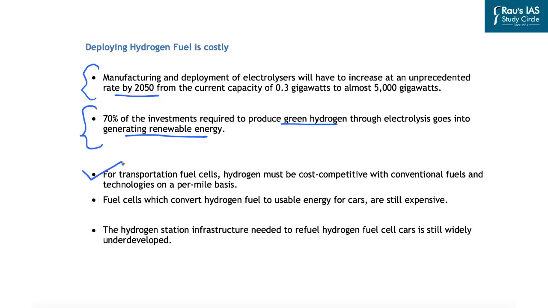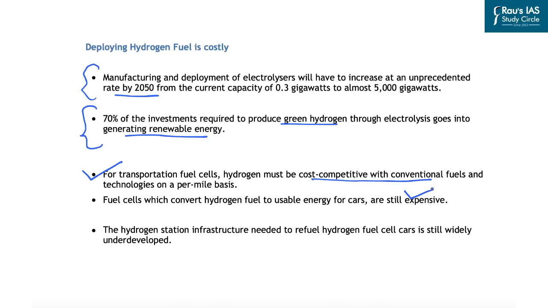Now, for transportation, we are aware that the fuel cells technology is being deployed. And for this, hydrogen must be competitive with the conventional fuels and technologies on a per mile basis. Otherwise, the adoption of the fuel cell technology will not be on a larger scale. And the fuel cells which are used to convert the hydrogen fuel to usable energy for cars is still considered to be expensive and not at par with petrol or diesel that is currently being deployed in the internal combustion engines.